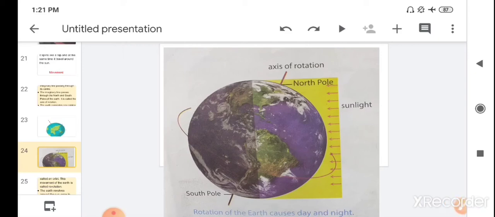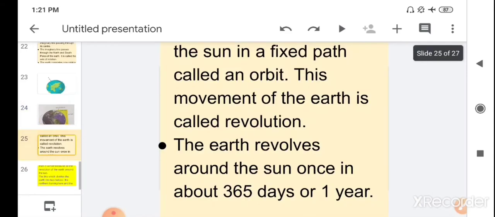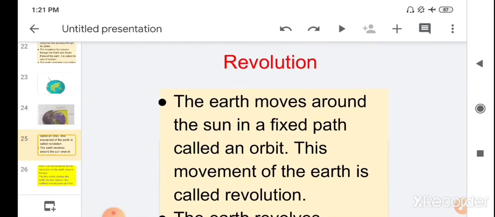Then children, the next type of movement is revolution. One type of movement is rotation, which causes day and night, and the next type of movement of earth is revolution.